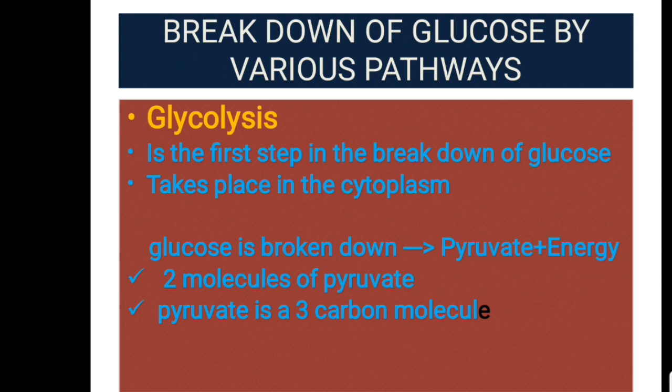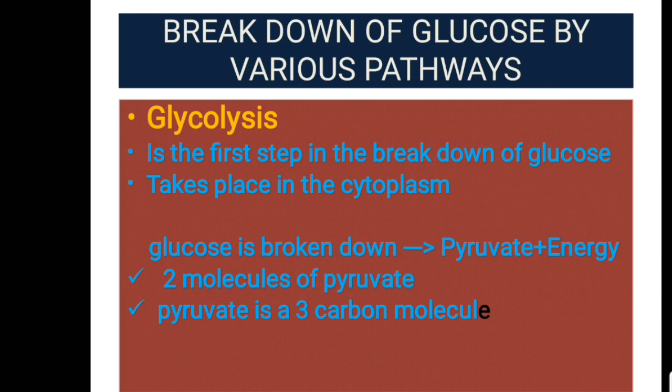Glycolysis is the first step in the breakdown of glucose, and it takes place in the cytoplasm of the cell in prokaryotes and eukaryotes. In both prokaryotic and eukaryotic organisms, glycolysis occurs, and it is anaerobic respiration. Glucose is broken down to pyruvate, or pyruvic acid, and energy. Glycolysis is the part of respiration that is anaerobic, and it occurs in the cytoplasm of the cell.